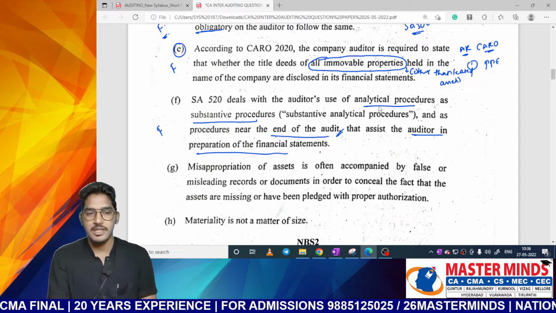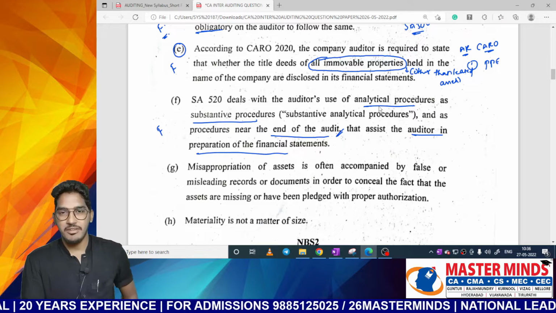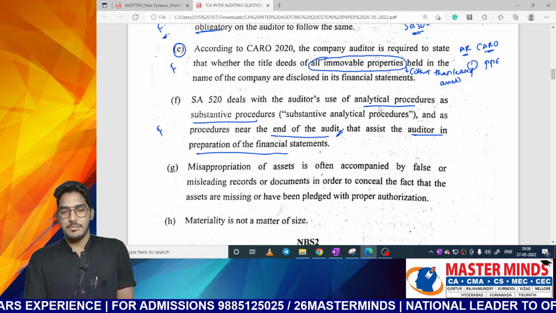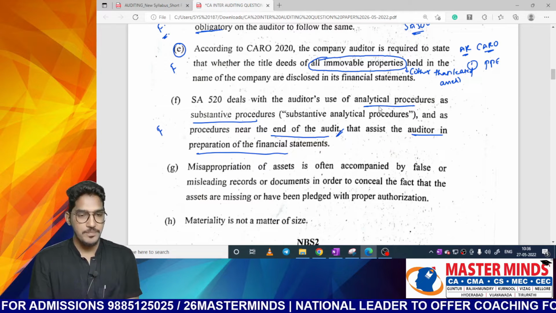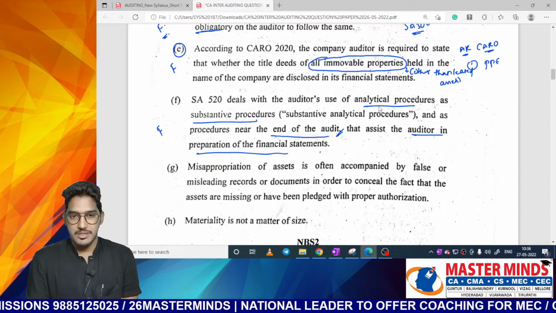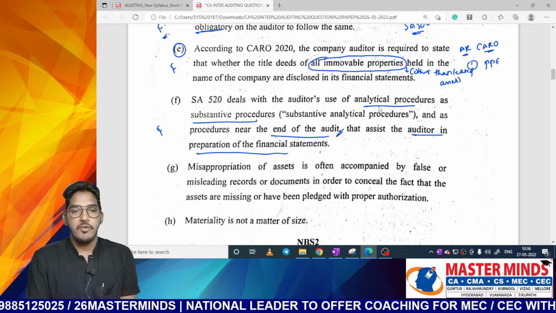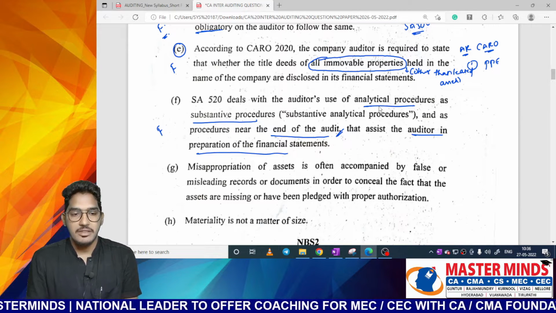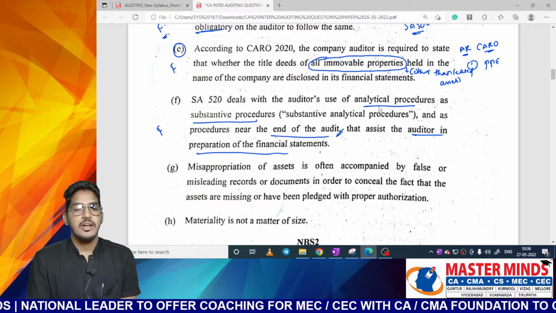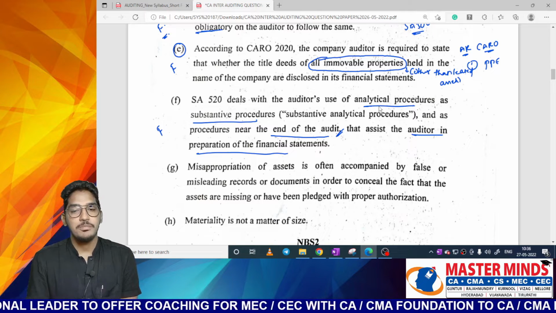Now let us come to the next question. See, this question is a little bit tricky. Most of the students might have missed a small part here. So let me try to analyze what it is. Misappropriation of assets is often accompanied by false or misleading records or documents in order to conceal the fact that the assets are missing or have been pledged with the proper authorization.